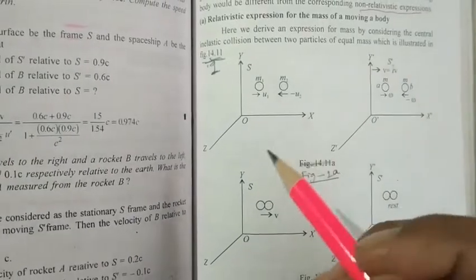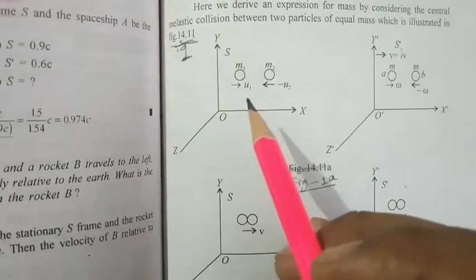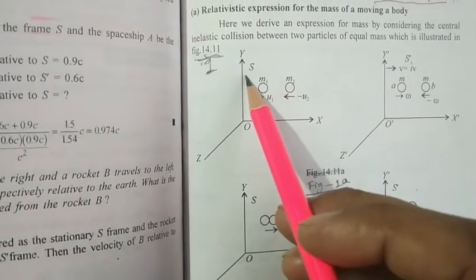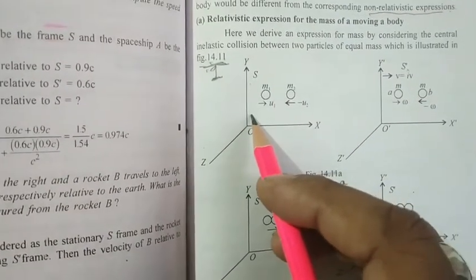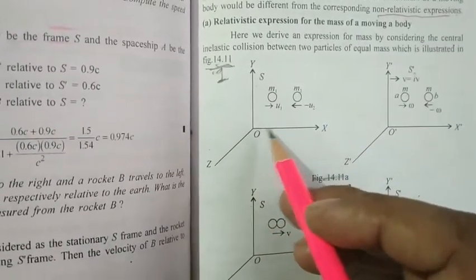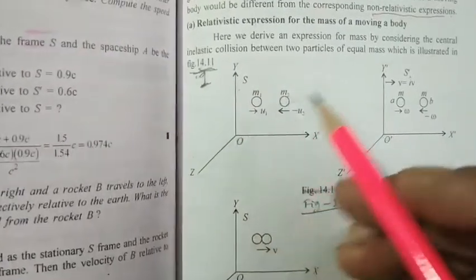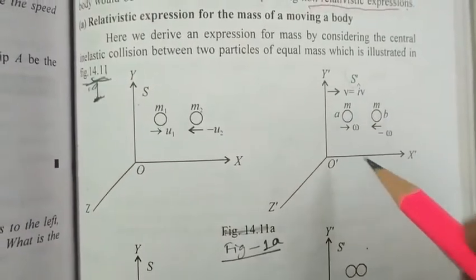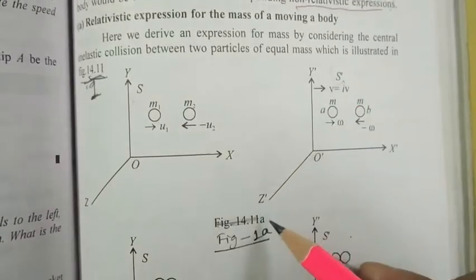Now, in figure 1A, what we can find here is the stationary S frame of reference. We can say one frame, that is S, is at steady state, at rest. This is the X axis, Y axis and Z axis of this S frame. Another frame, S dash, has components X dash, Y dash, Z dash.